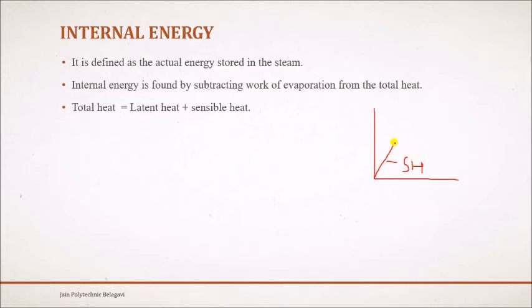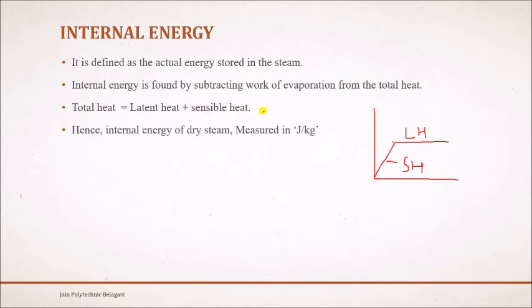Now once the same water is further heated after the boiling point, what happens? Its temperature remains the same, but it goes on absorbing heat and its volume goes on increasing. During this process, steam formation takes place. Such heat, absorbed when steam formation takes place at constant temperature and pressure, we call latent heat. Clear? If you combine this latent heat and sensible heat, we get the total heat. So total heat runs from here up to the boiling point, and from there until the formation of dry saturated steam.